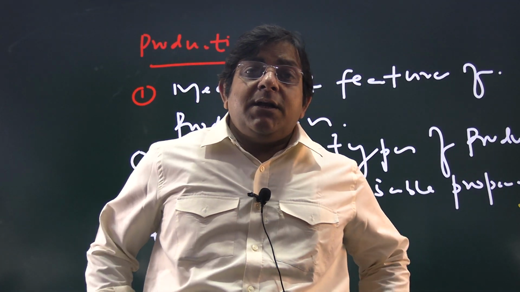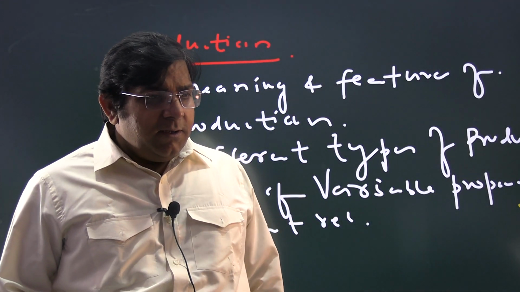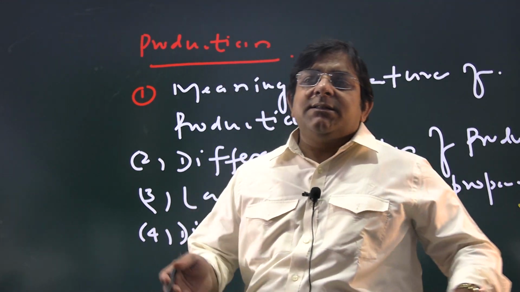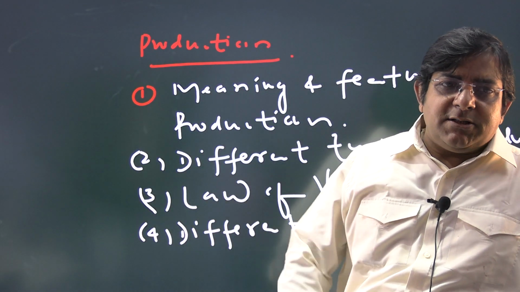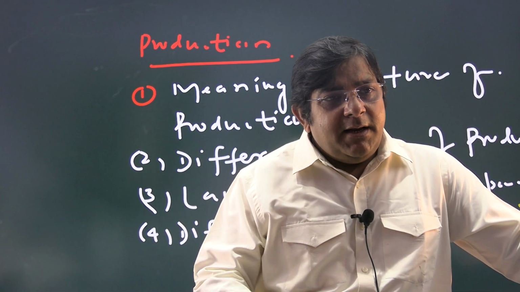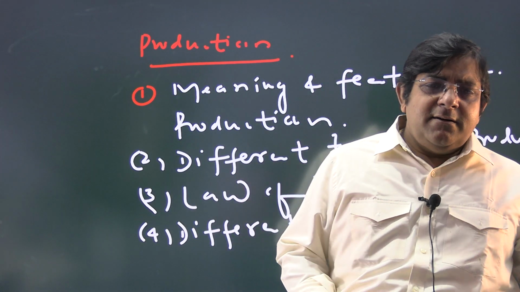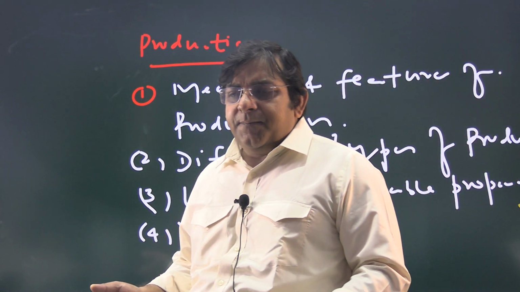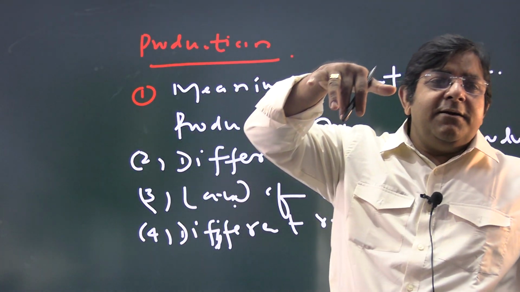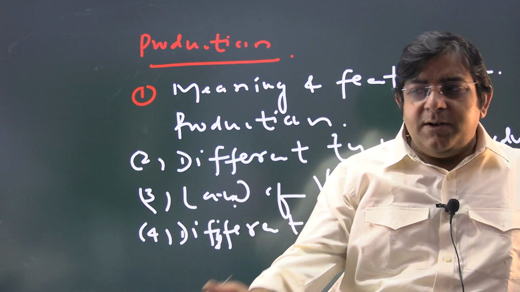Then after you have to do cost, or when we will start to study cost, we will discuss in detail about the cost and cost theory. Then after you have to study supply theory and different concepts of supply. Then you have to go through the concept of revenue, different types of revenue.